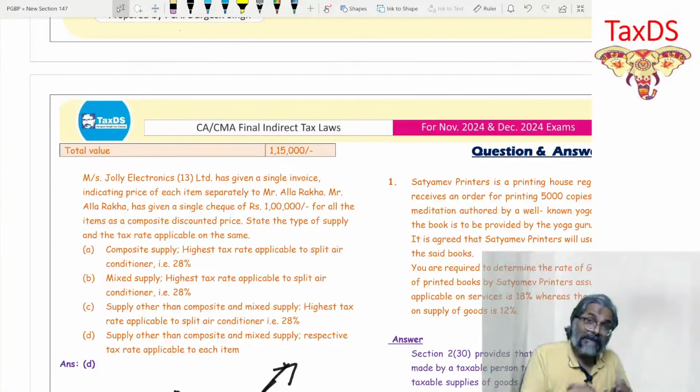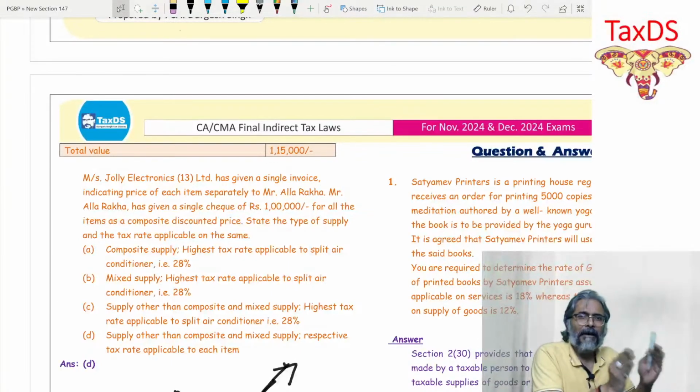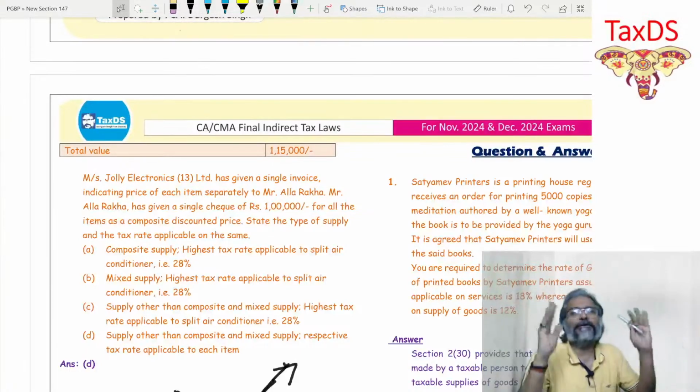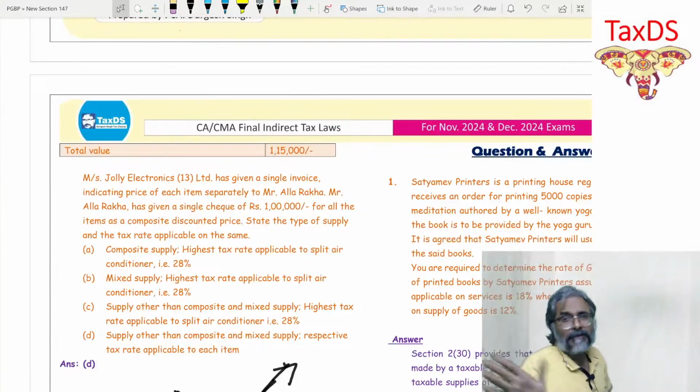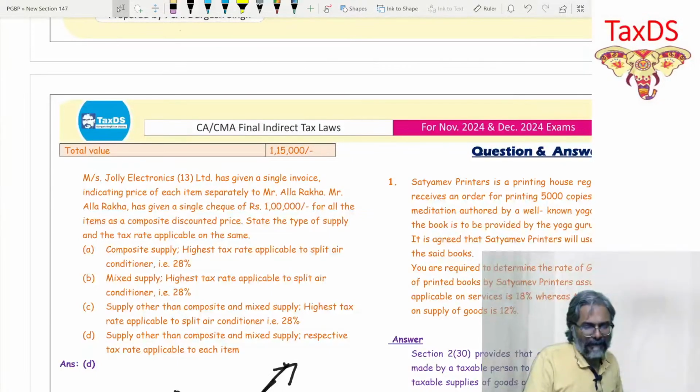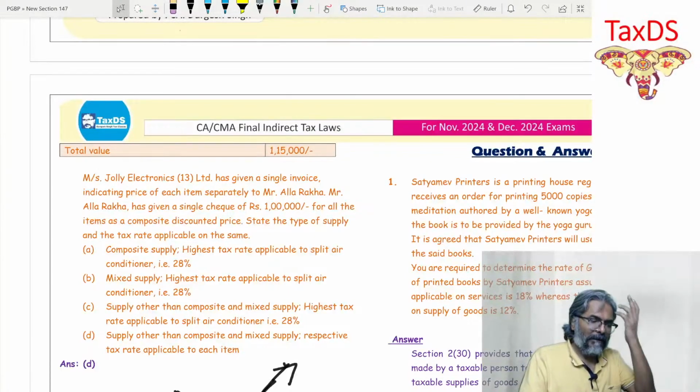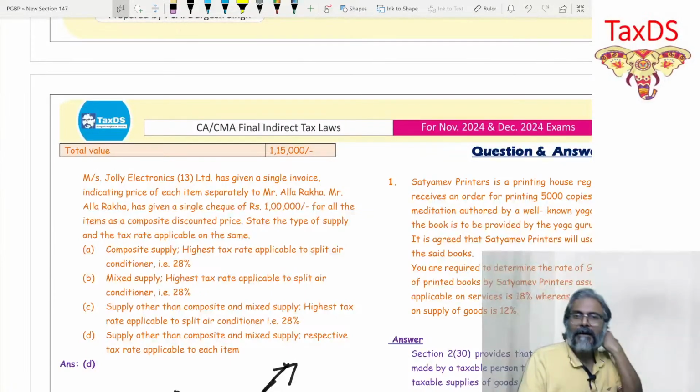And that being the case, now you tell me finally, is it a case of a composite supply, or is it a case of a mixed supply, or is it none of the two? Quickly tell me. Is it a composite, a mixed, or none of the two? Students, in this context, it is none of the two.